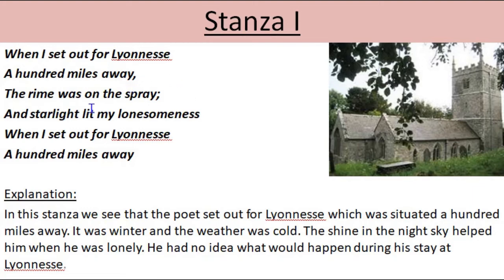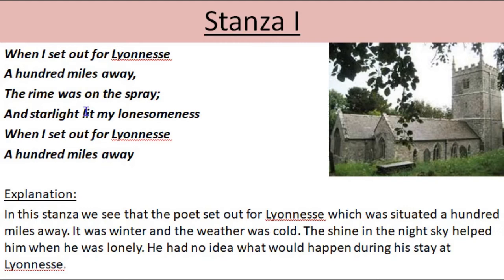And further he is saying, the rime was on the spray and starlight lit my lonesomeness. Means to say that he is telling us about the atmosphere when he set out for Lyonnesse. Alright, he's saying that the rime was on the spray, means the whole journey when he set out for Lyonnesse is completely filled with rime, that is the ice crystal.